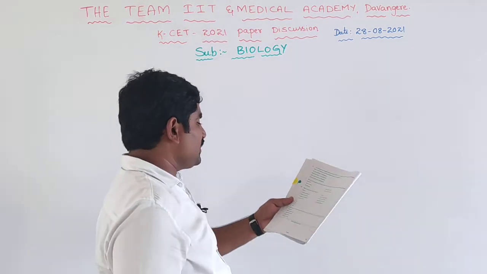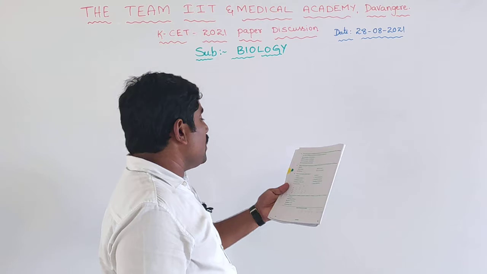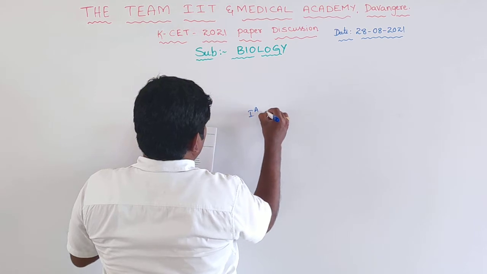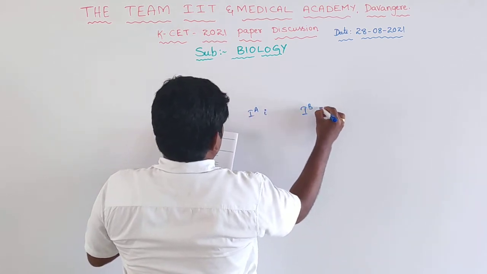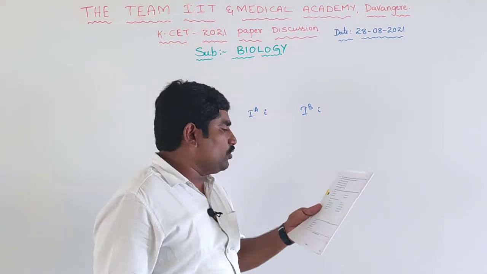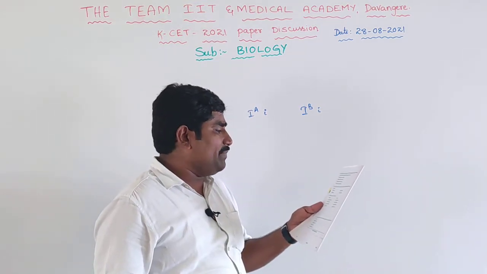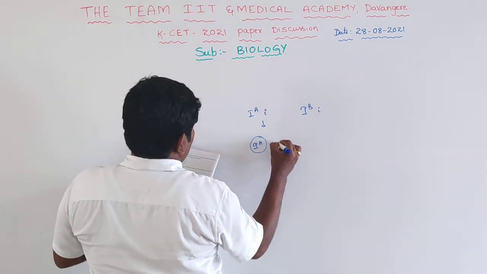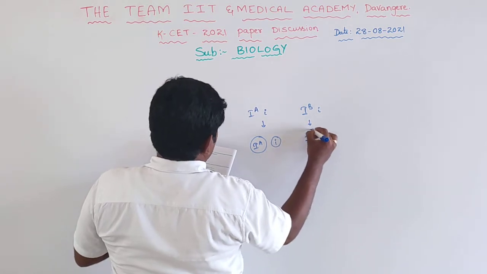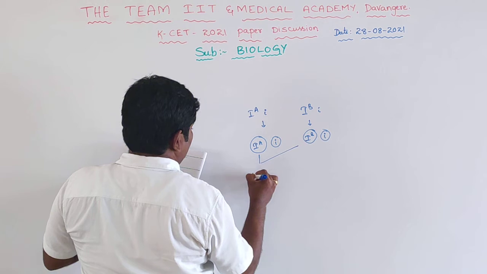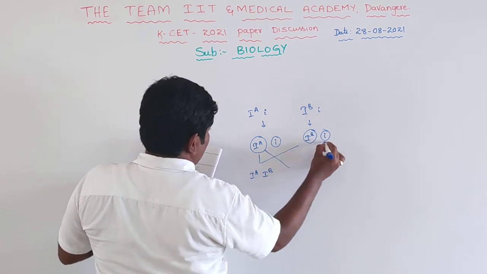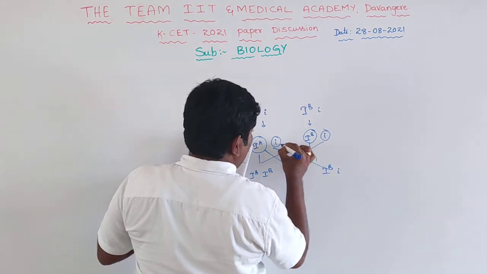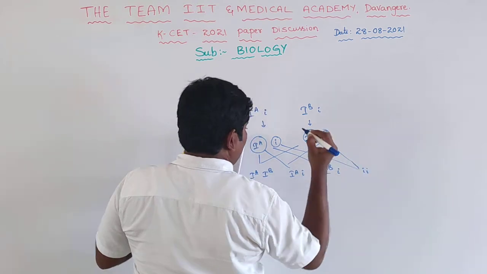Okay. Next one, for example, heterozygous A and heterozygous B. Heterozygous A is IA and i, heterozygous B means IB and i. So what are the possible blood groups for the children whose parents are heterozygous A and B? Here this is IA and i, and IB and i. Clear? So this is IA IB, this is IA i, this is IB i, and this is i i. So these are the total.